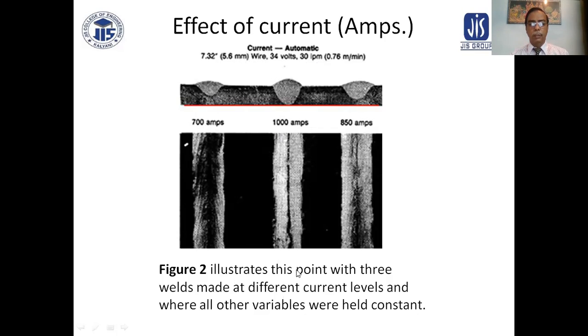Figure 2 illustrates this point with three welds made at different current levels, and all other variables were held constant. So by changing the amperages, at 1000 amperage, the depth of penetration is higher than at 700 and 850 amperages. So more current, more penetration, as we have seen.